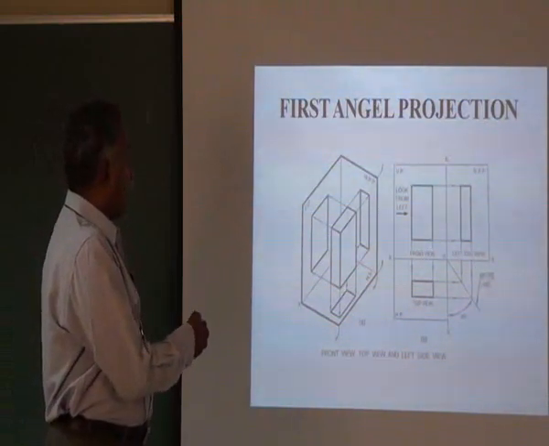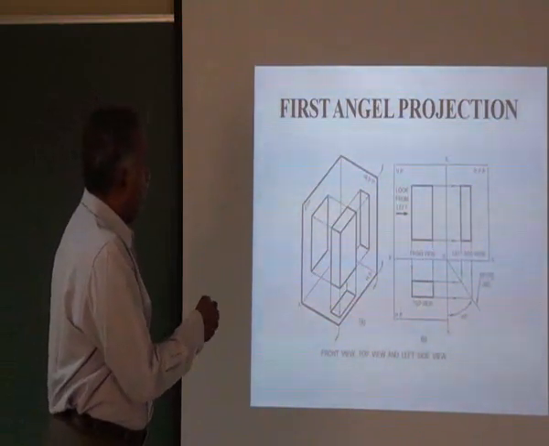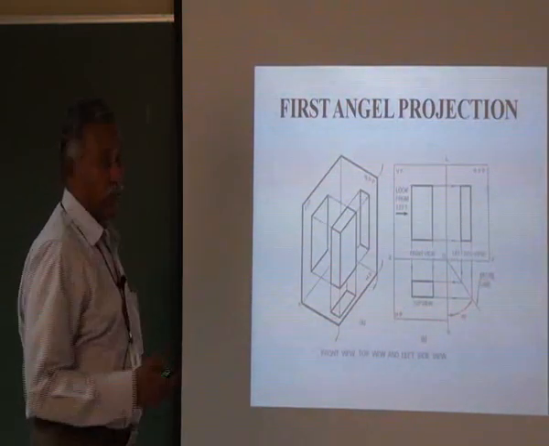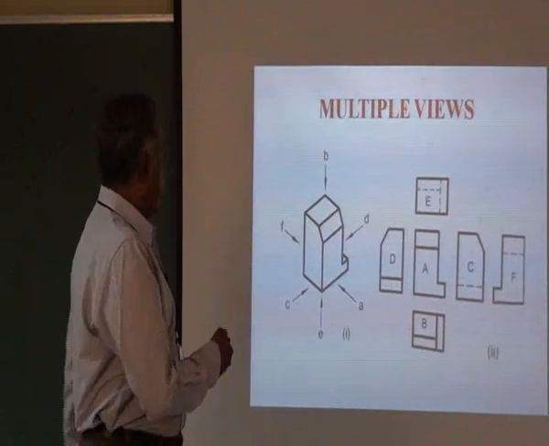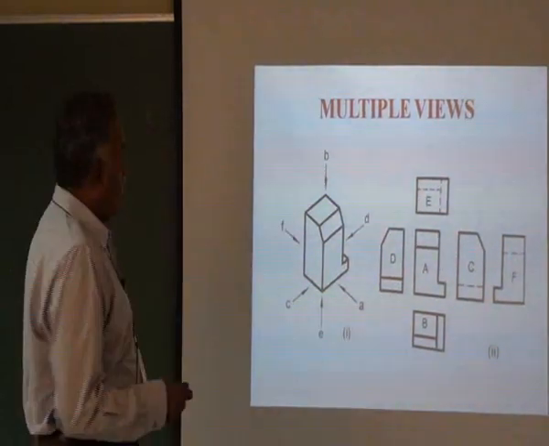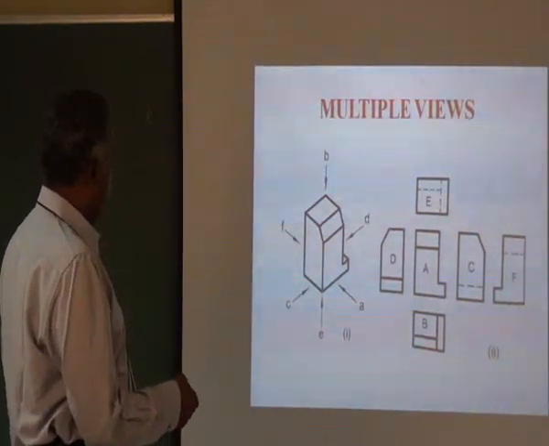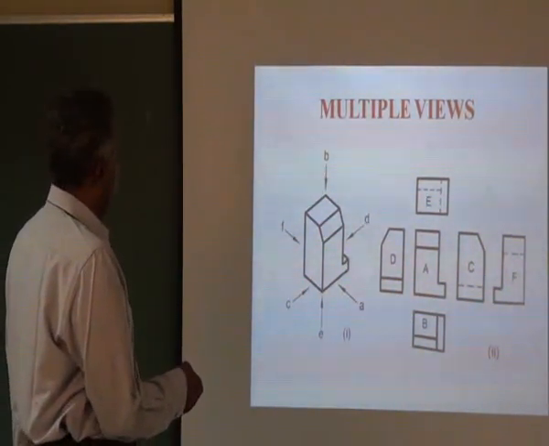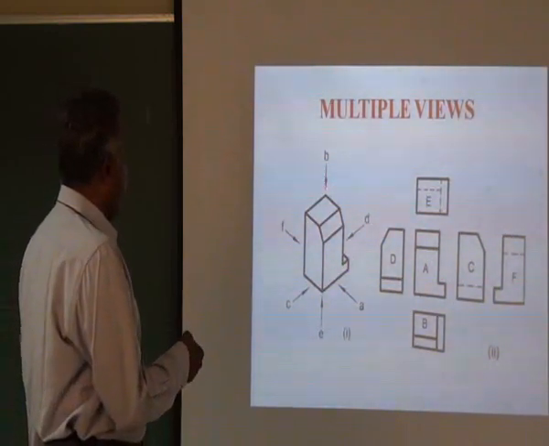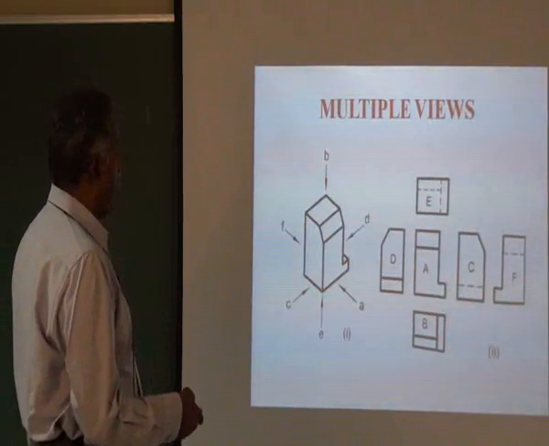By means of this, we are observing any object and giving all the details of the drawings. Actually we can get 6 views in total. Observing from the front, that is the direction of A, we will get the front view. Observing from the top, that is from B, you will get the top view.